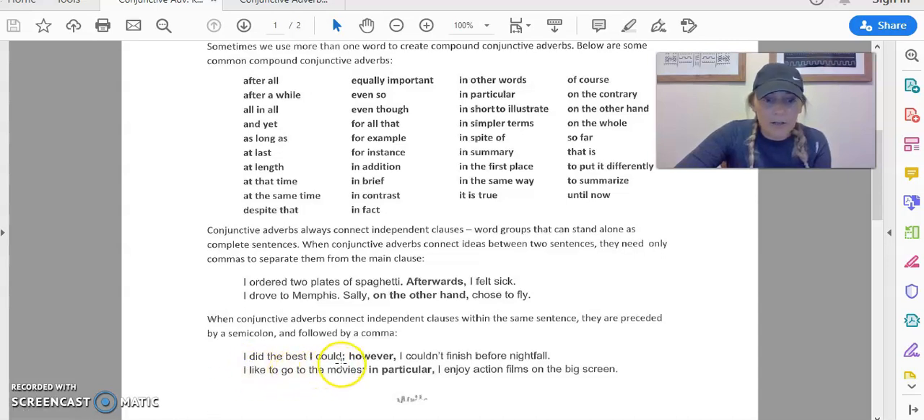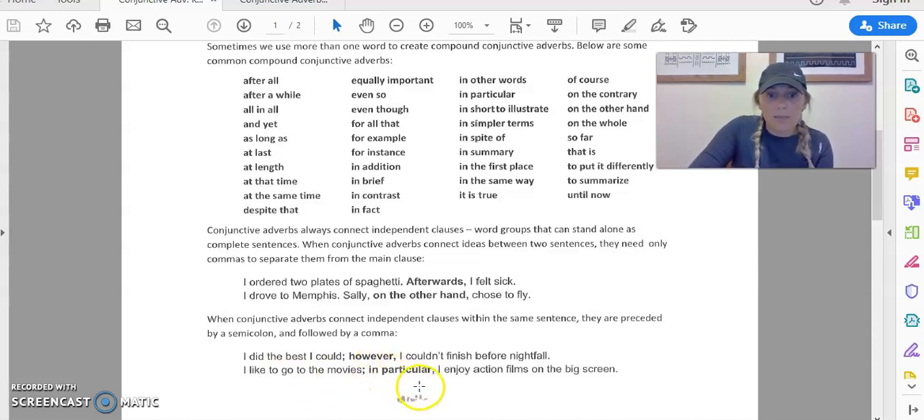I did the best I could, however, I couldn't finish before nightfall. Okay, I did the best I could. That's an independent clause. It's a complete sentence. You're going to join that first independent clause with I couldn't finish before nightfall. It reads so much better to use that conjunctive adverb, however, in that sentence, and you'll need a semicolon before it and a comma after it.